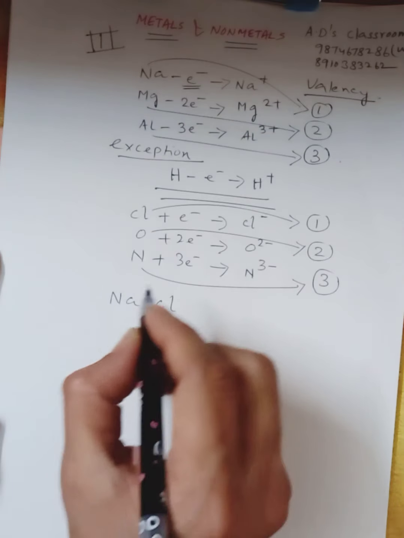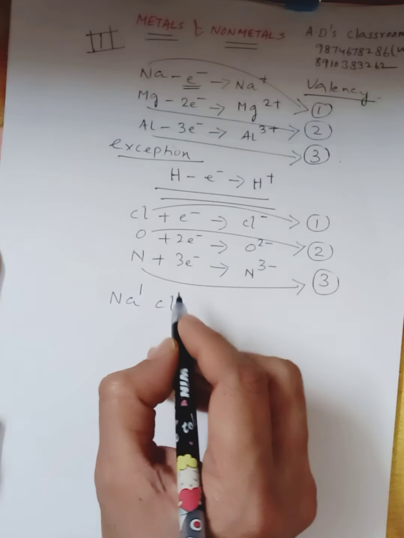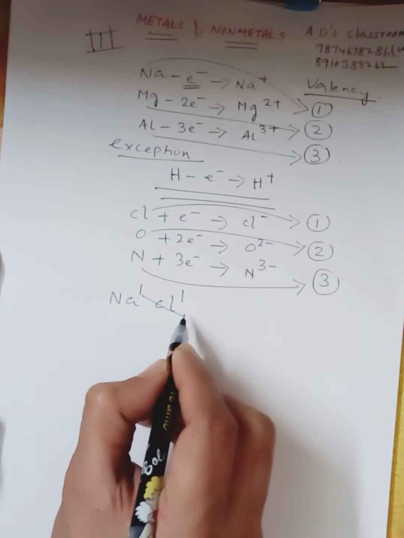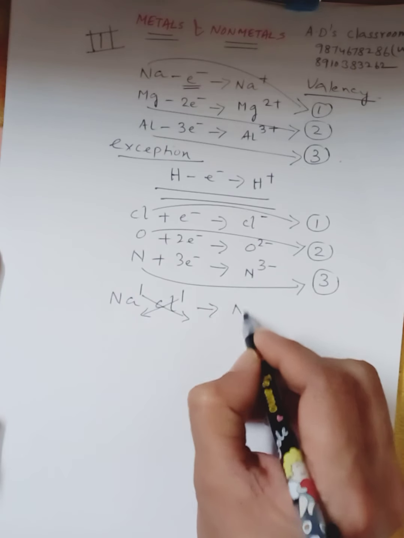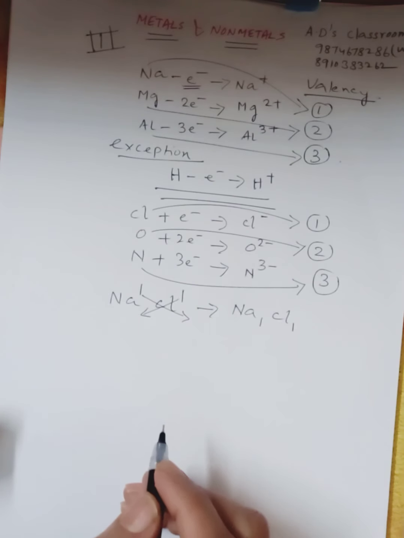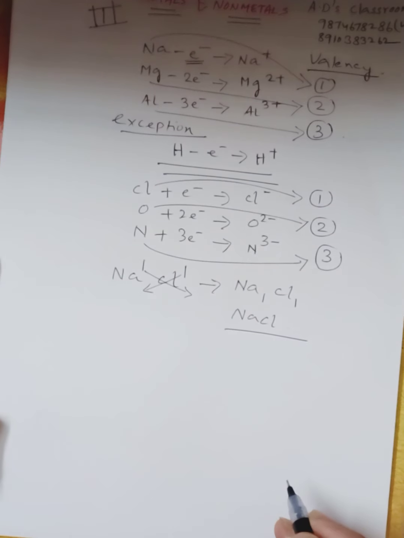For example, sodium, the valency is 1. We write valency in this way. And chlorine, the valency will be 1. So 1 will move here and this 1 will move here. So it will be basically Na1Cl1. We don't write 1 below Na and Cl, so it will be NaCl like that.